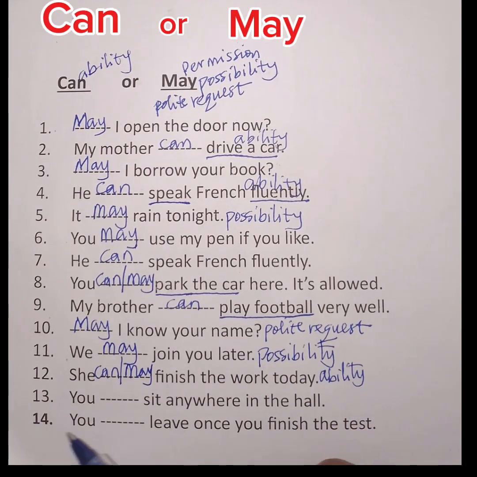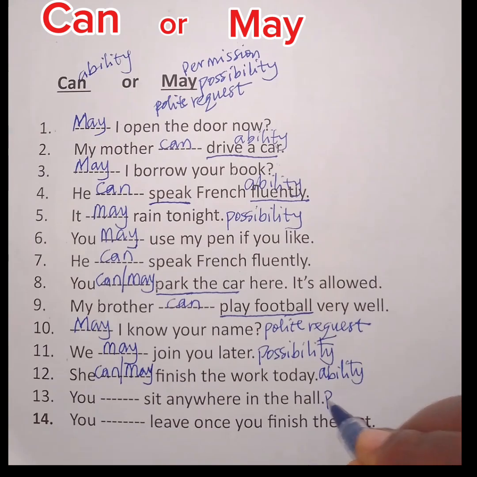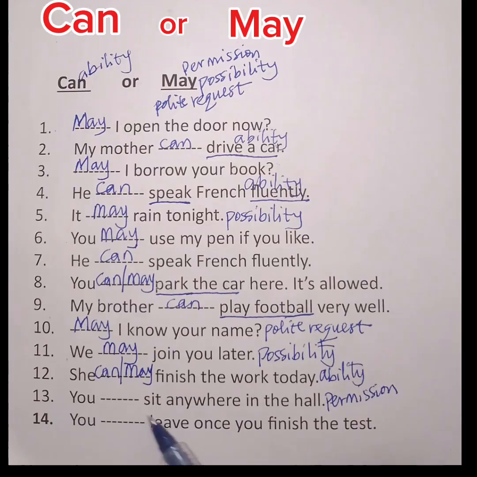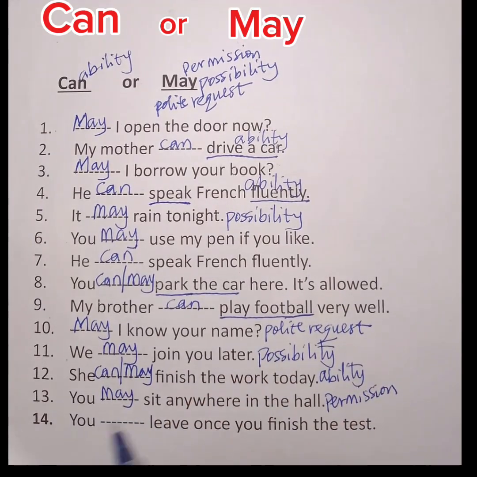Okay? 13. You blank sit anywhere in the hall. Now this one is obvious. It's talking about permission. Okay? You're giving someone permission to sit anywhere he or she likes in the hall. Alright? For permission we use may. You may sit anywhere in the hall.